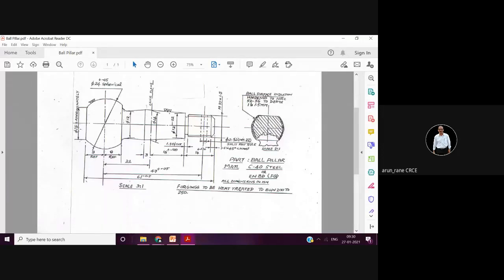Some dimensions, if it is not clear, I will read it for you. Now this is diameter 15.9. If you want, you can write it down. Diameter 15.9 approximately. You also have to pay attention to how you are going to check or measure this diameter 15.9, even though it is written approximately. Even if you observe the general tolerances, the 15.9 should not be 20, isn't it?